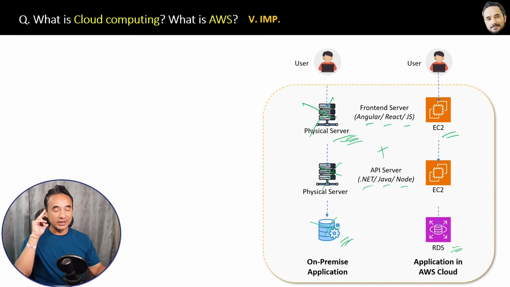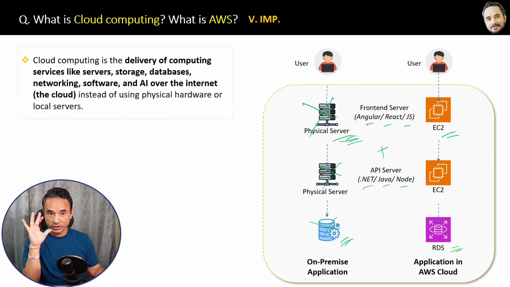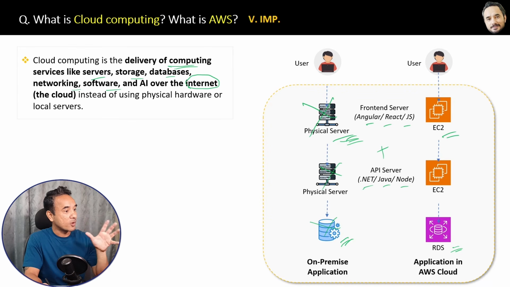So that's it. Now let's conclude. Easy to remember definition. What is cloud computing? Cloud computing is the delivery of computing services, it's a concept, like servers, storage, databases, networking, software, AI over the internet instead of using physical hardware or a local server. Clear? So I will explain all the storage, database, networking services, cloud in AWS in the upcoming questions.